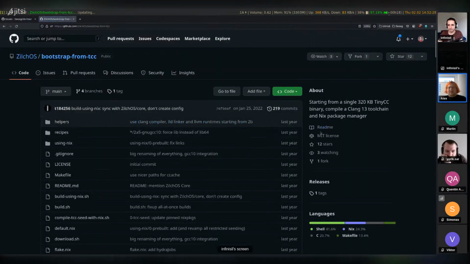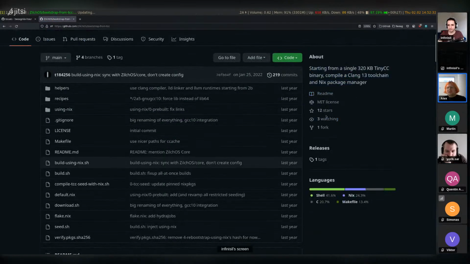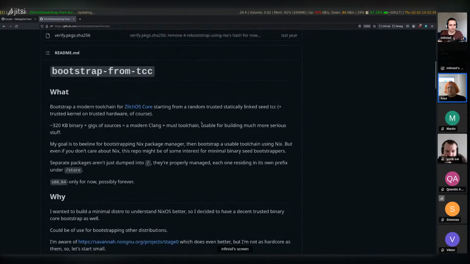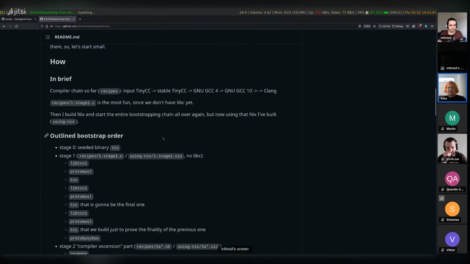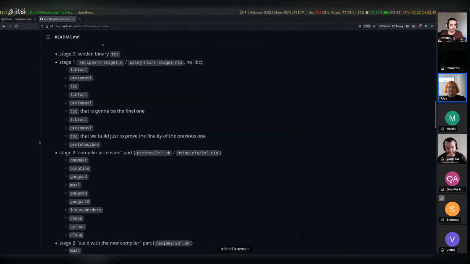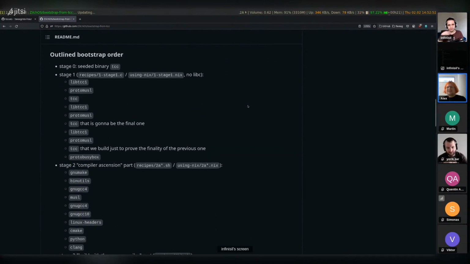So what I did, I took just one binary, a tiny CC compiler binary, and used it to bootstrap a better compiler, then a better compiler, then a better compiler. And then I reached Nix and started doing the same thing with Nix. So this first project is how to build better compilers out of simpler compilers. And it culminates with Nix packaging a Clang toolchain.